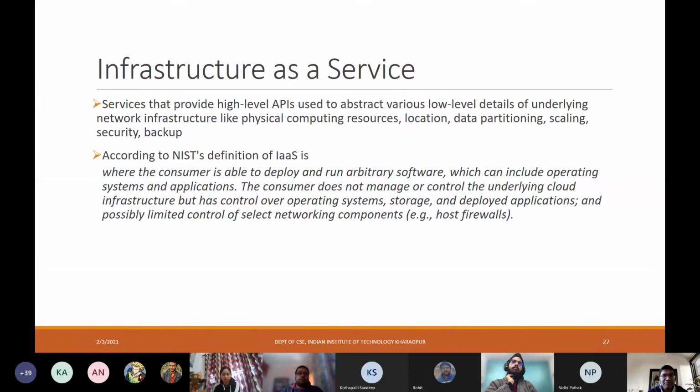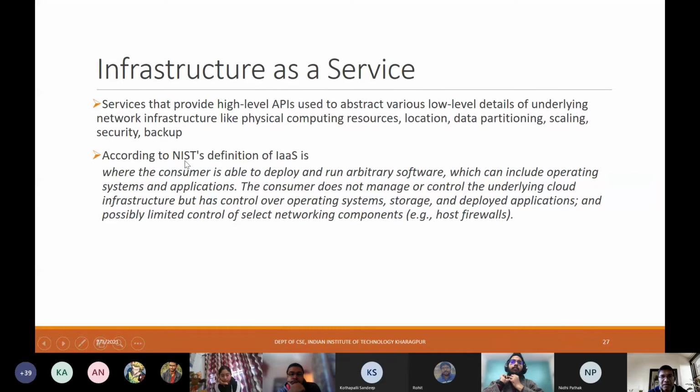Infrastructure services provide high-level APIs that are used to abstract the various low-level details of the underlying network infrastructure. Low-level details means low-level infrastructural details, like the physical computing resources, location, data partitioning, scaling, which means scaling up or down, that is, scalability, and security and backup. All of these are of concern to infrastructure as a service.